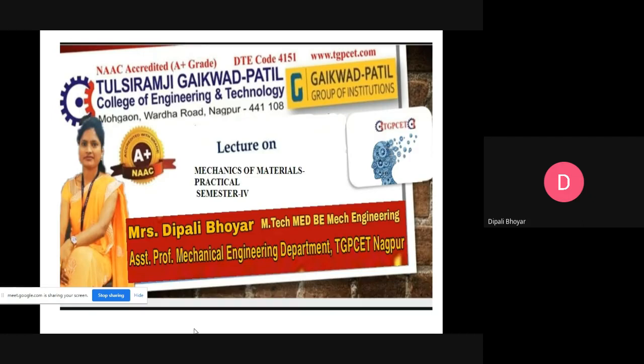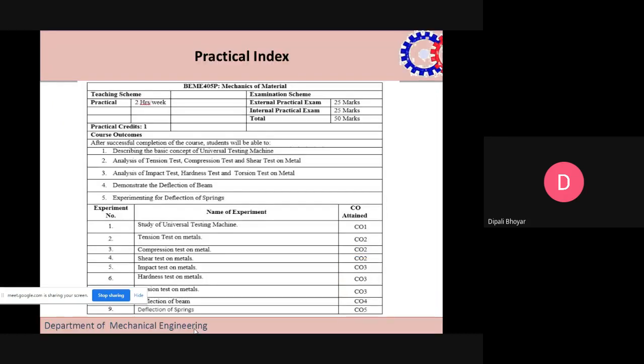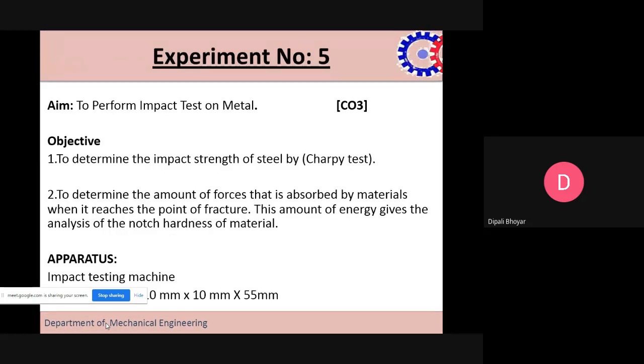So today we are going to learn the experiment based on the impact test method on mild steel. This comes under course outcome 3, that is experiment number 5, impact test on the metal. Here we have to analyze and demonstrate how the metal is impacted and how much energy is absorbed by this metal. So let us see the experiment. The aim of the experiment is to perform the impact test on the metal, under course outcome 3. The objective of this experiment is to determine the impact strength of the steel.